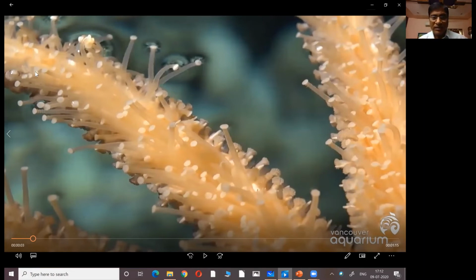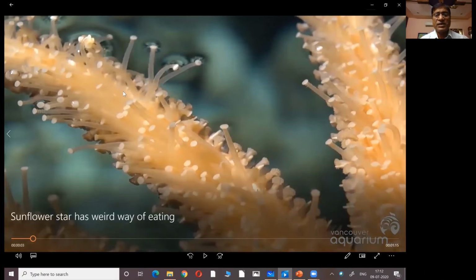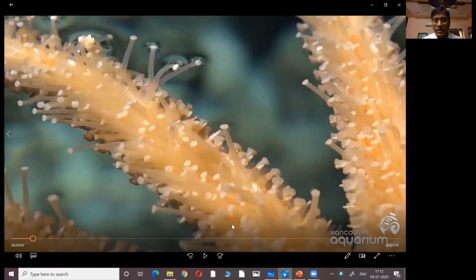Now you can see this interesting method of eating that you find in the starfish, where the stomach comes out and sucks the food. Actually, the starfish that live in the water eat bivalves. Bivalve means two shells, especially organisms which belong to mollusks, that is, shelled organisms. The organism is very soft, very delicate.